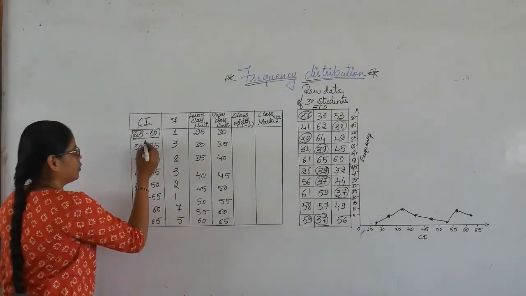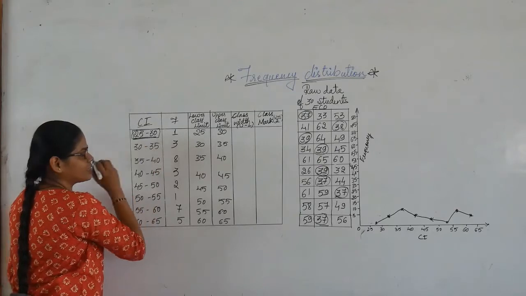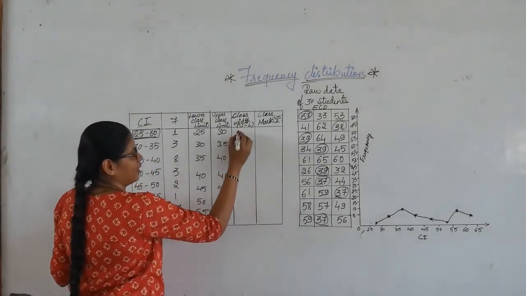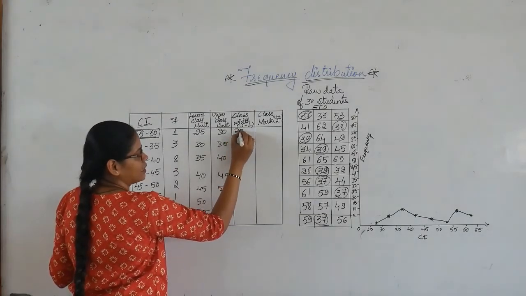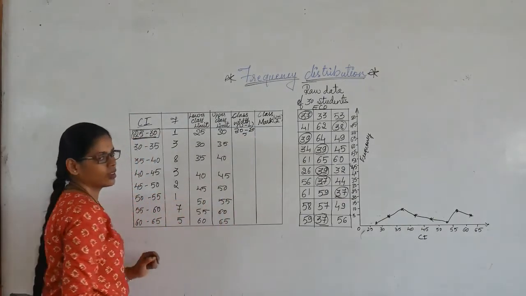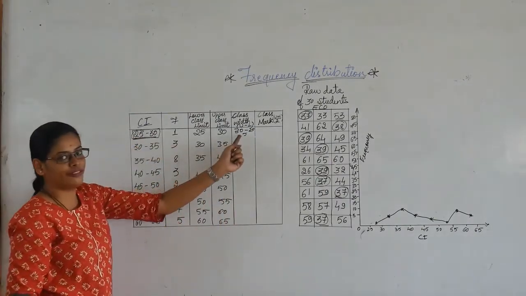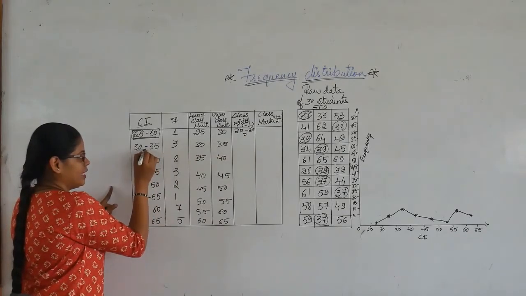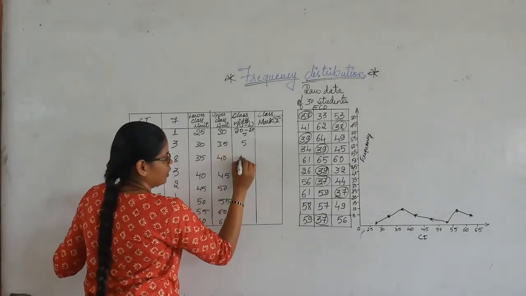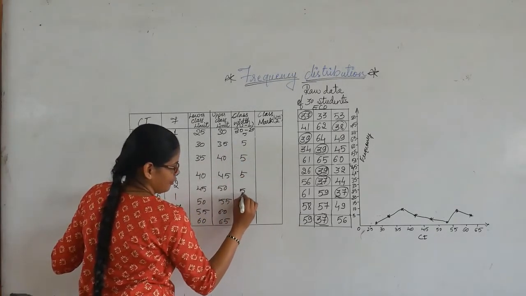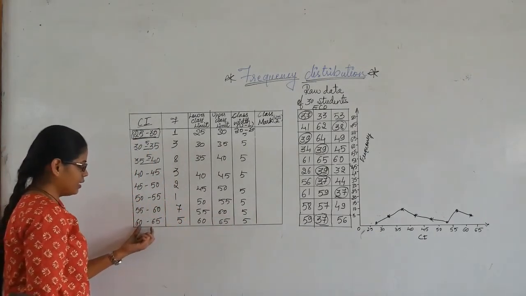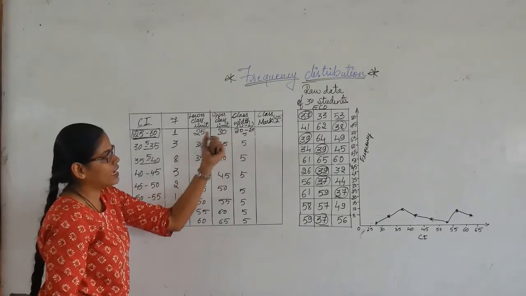Then what is this class width? Class width is nothing but the width of this class. To calculate that, we first take the upper class limit minus the lower class limit, which is 5. Right? 30 minus 25 becomes 5. You can see here also it is 5 and here also the width is 5. So the class width of each class interval is 5 everywhere. That's how we calculate the class width.